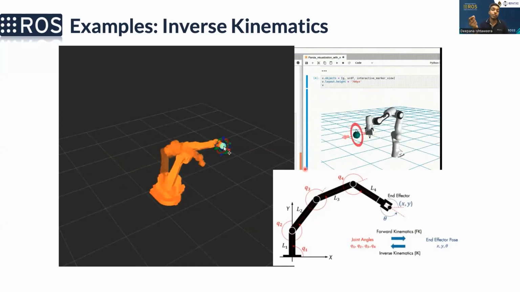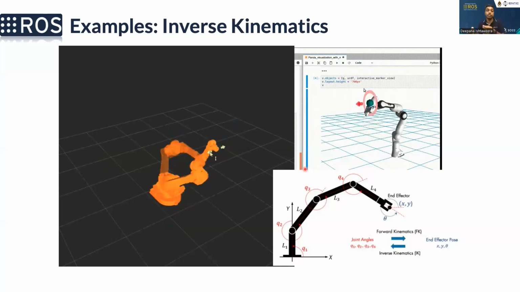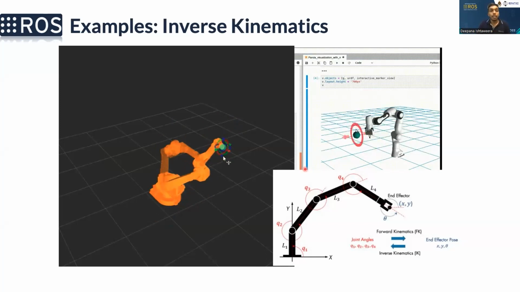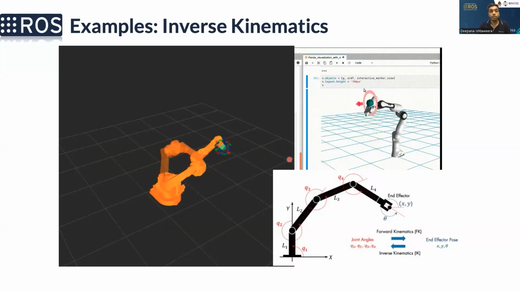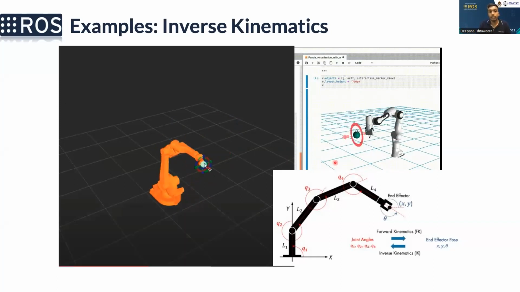In that, we have to calculate the joint states in order to reach the end effector at a certain translation and orientation. In ROS, we can do it. There are tools like MoveIt, or we can use the TF2 library as well. Here you can see a small visualization of how inverse kinematics works.